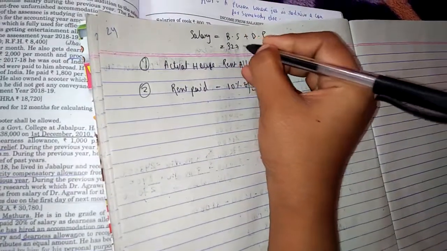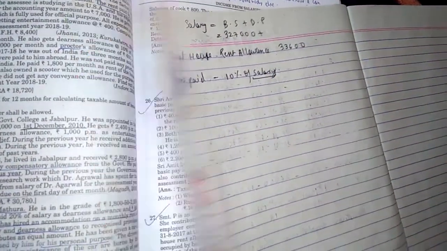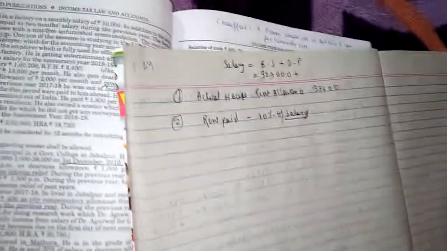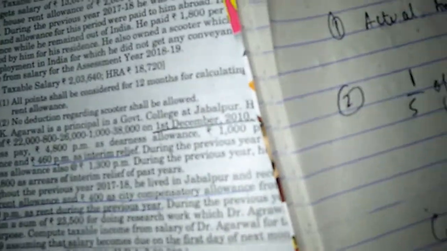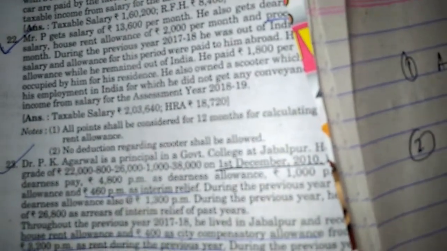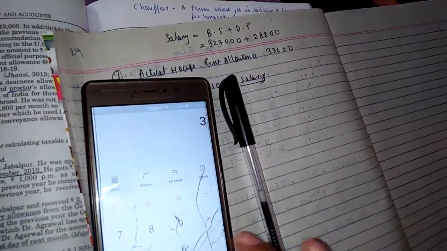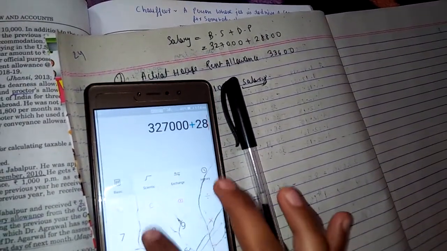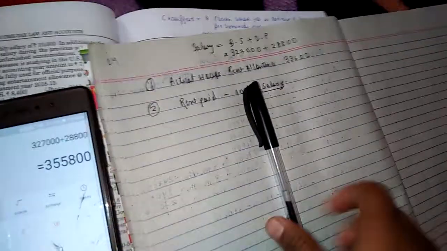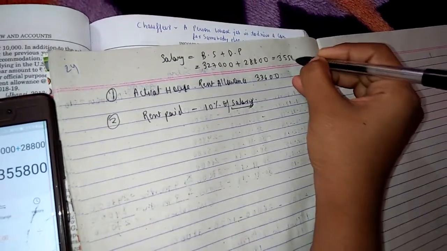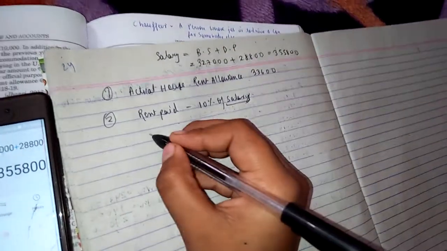Basic salary is 3,27,000 and dearness pay is 28,800. Total: three lakh 55,800.